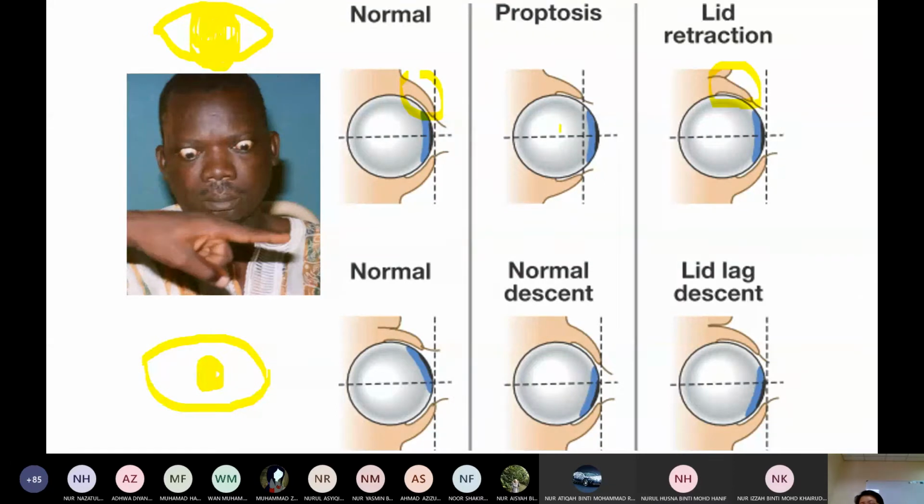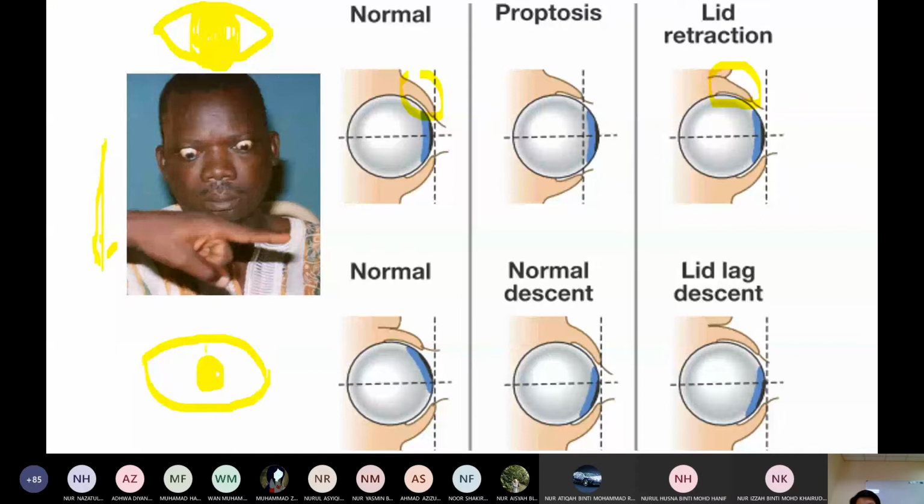Lid retraction is due to superior tarsal muscle retraction, because of sympathetic overactivity. Normally, when you look at an object at a lower position, the eye follows the object and the upper eyelid looks closed. But here, with sympathetic overactivity, the superior tarsal muscle contracts and is stimulated, which leads to lid retraction. And then lid retraction, lid lag.